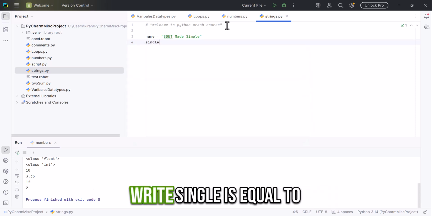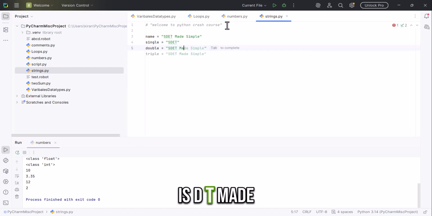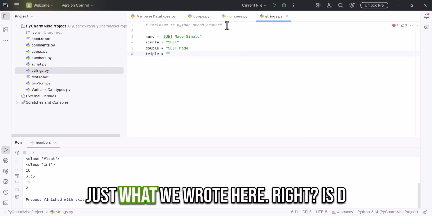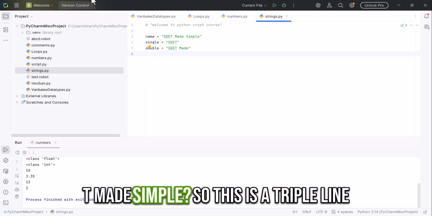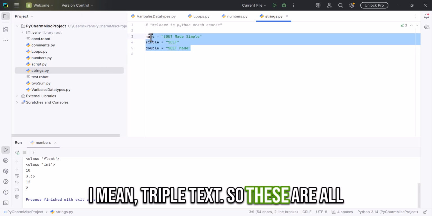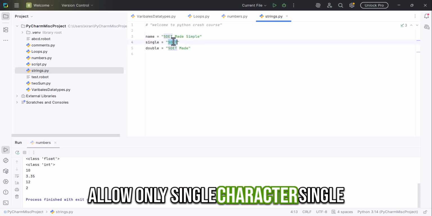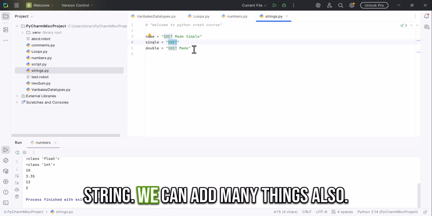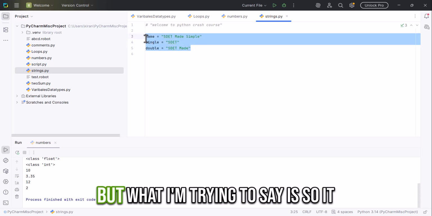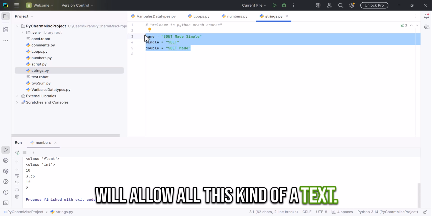Python allows single, double and triple quotes. For example, I will write single is equal to 'sdet made', double "sdet made" and triple, just what we wrote here, "sdet made simple". So these are all valid strings available in Python. It's not like it will allow only a single-quoted, double-quoted or triple-quoted string. We can add many things also, but what I'm trying to say is it will allow all these kinds of text.